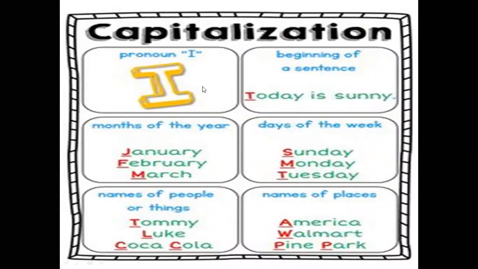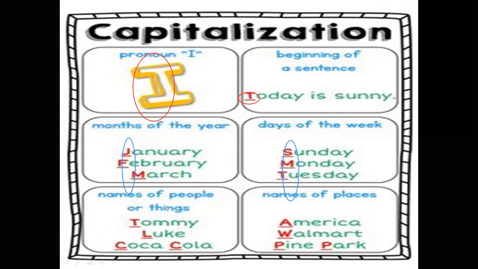I divide them here. Capitalization. Here, pronoun I. Here, the beginning of the sentence. Letter T here. Today is sunny. Today is the first word, so start it with a capital letter. And here we go to read the next kind, months of the year. January, February, March. Here, days of the week, Sunday, Monday, and Tuesday begin with a capital letter.